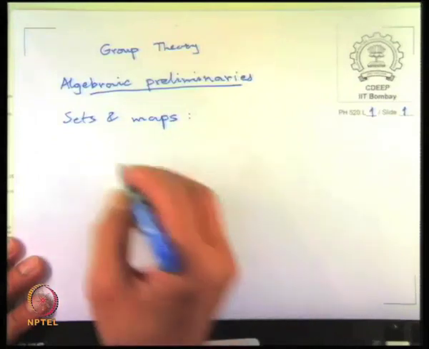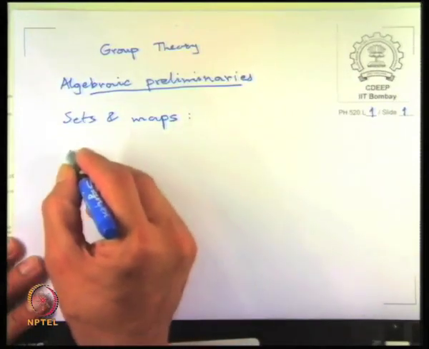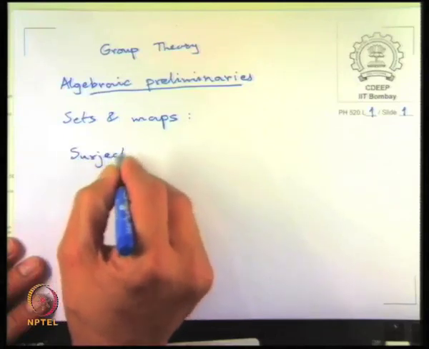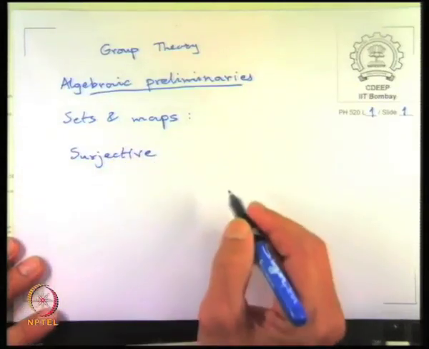Mathematicians classify maps in three versions. One is surjective, or onto.